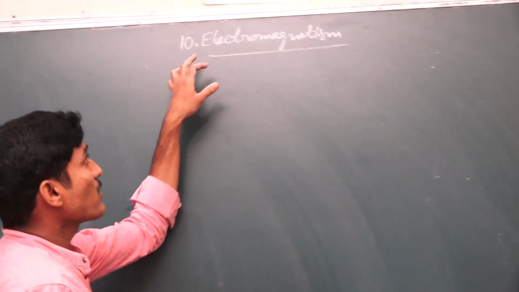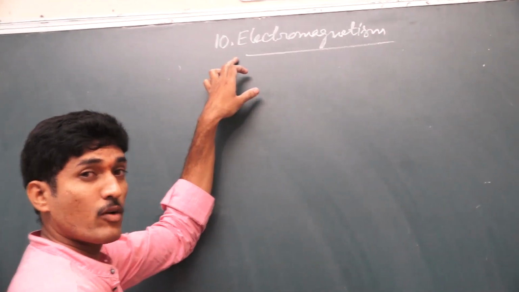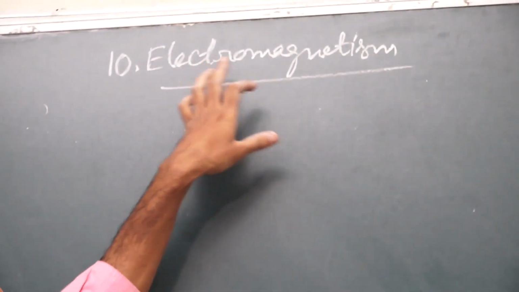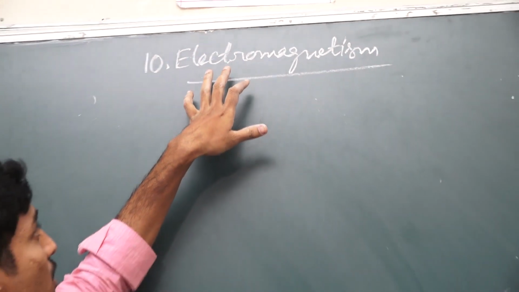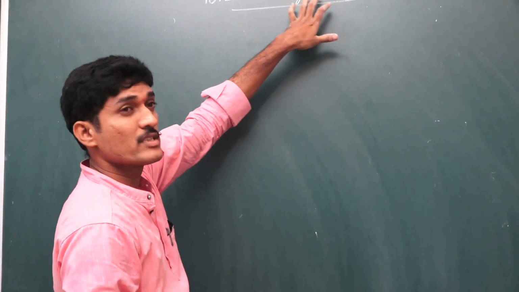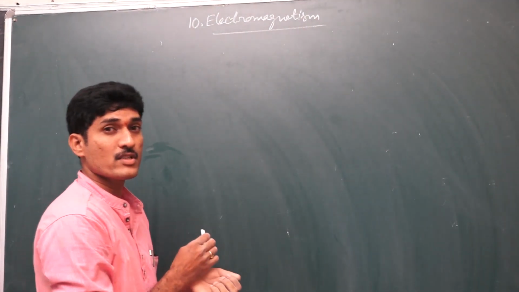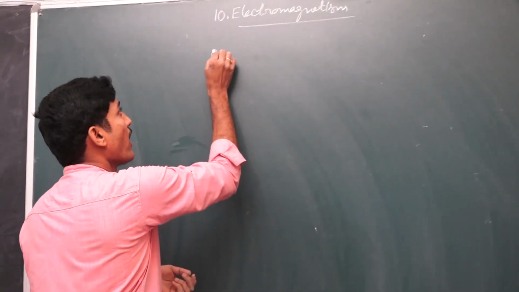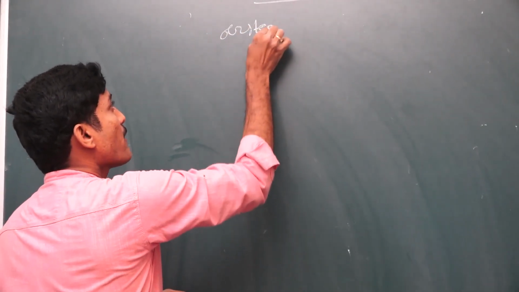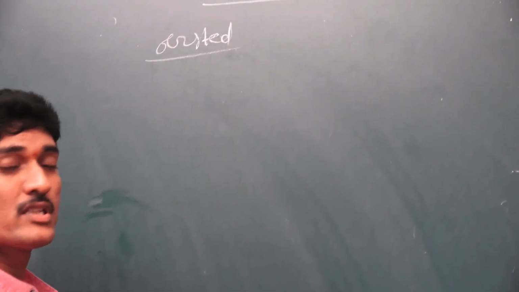Okay children, the next topic is electromagnetism. The electromagnetism, if you observe the writing here, is based on the 2 chapters, electricity and magnetism. That is a combination. Here, the relation between electricity and magnetism was first identified by the scientist Oersted. So very famous is the Oersted experiment. You must read the Oersted activity. So what is the conclusion of the activity?